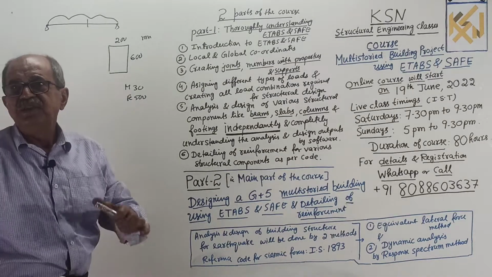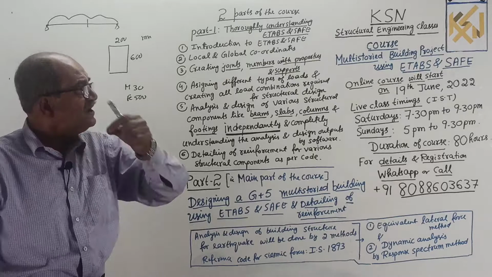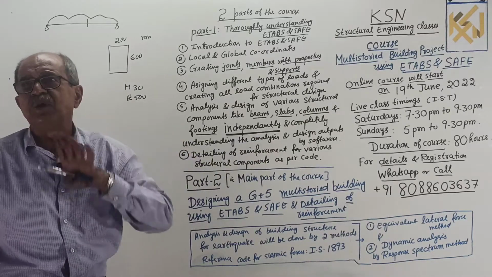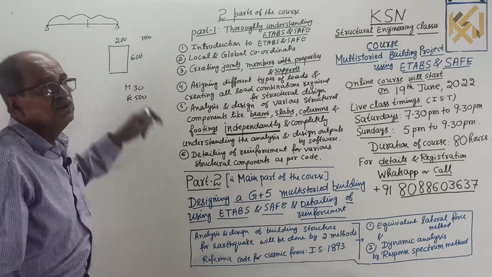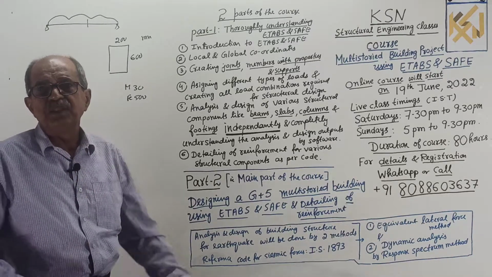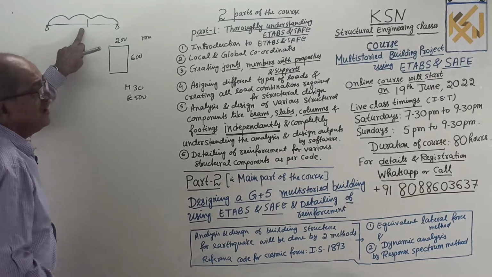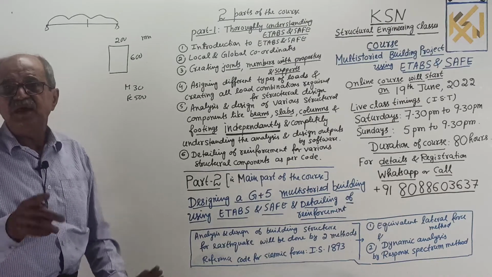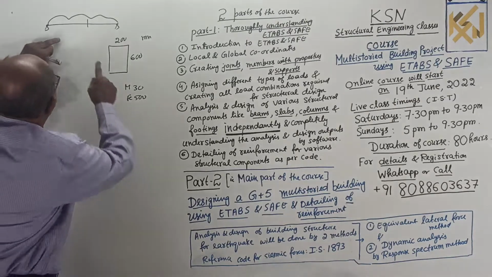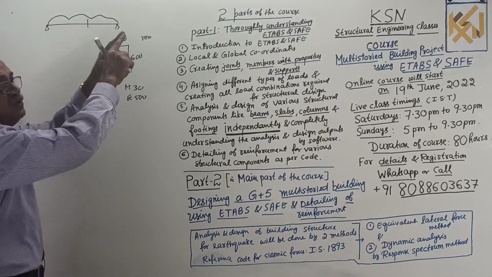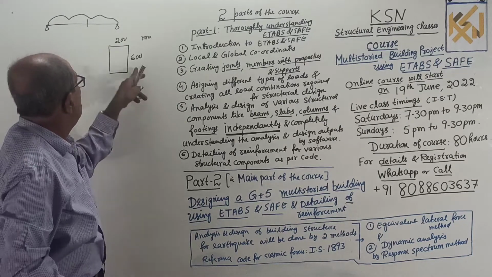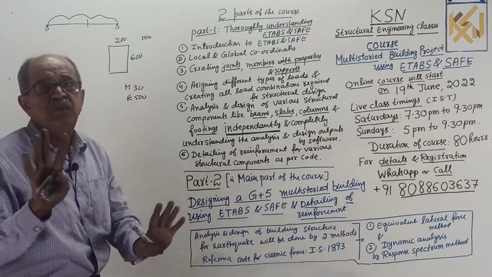Now, in STAAD Pro, you first create the member, then assign properties. In ETABS, it is not that way. When you create the member, you create it with the property. So when the member is created here, the properties are already there with it. What you have to do is create this beam property, meaning width 200, depth 600. How do you create that or give the input?